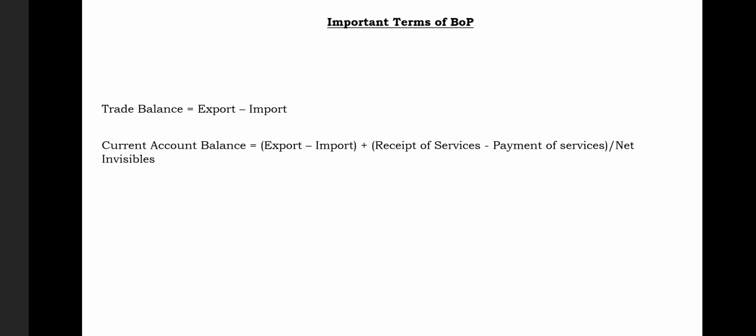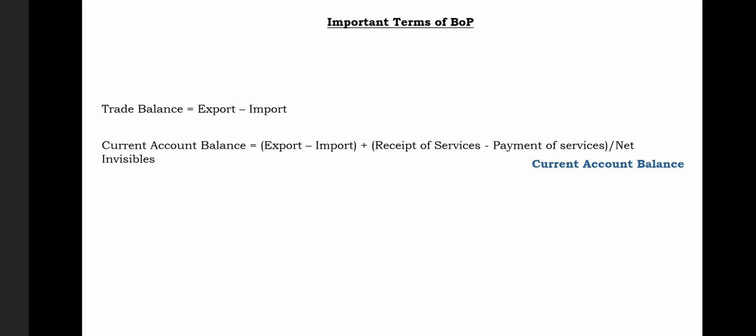The first thing you will face in balance of payment is trade balance. Always find the trade balance first, and it is known as export minus import of a country. Then you will try to find out the net invisibles, and net invisibles are equal to receipt of services. Always use the word receipt for the services and payment for the services. So receipt minus payment of services are called net invisibles. Now this will bring the first item of balance of payment, that is called current account balance.